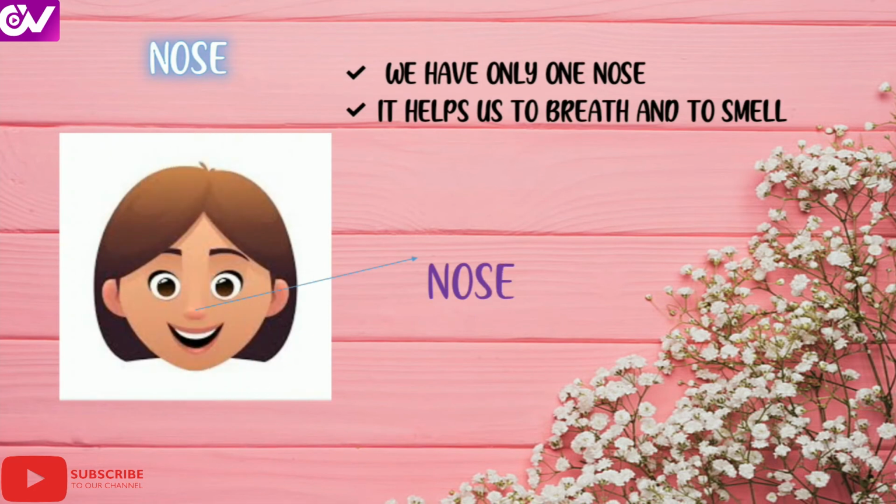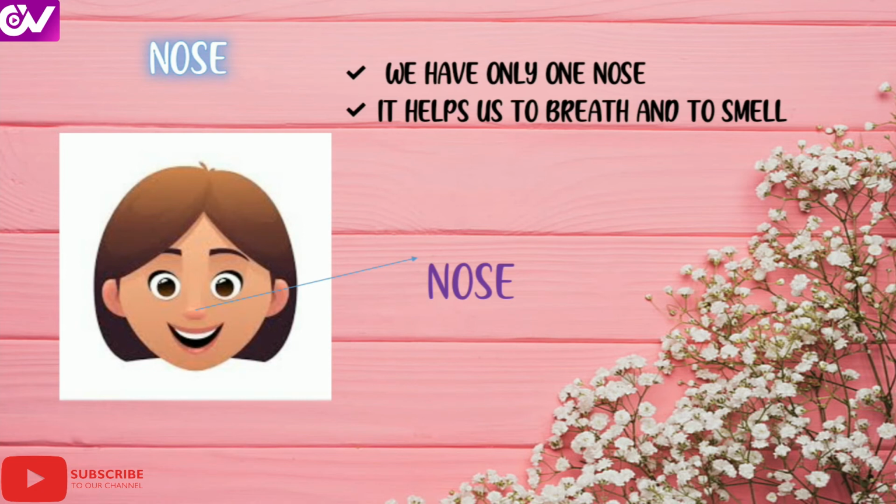Next comes nose. Yes, where is the nose located? Very good. In between the two eyes, there comes the nose. What's the use of nose? It helps to breathe. We are breathing the air, inhaling the air and exhaling the air with the help of nose.